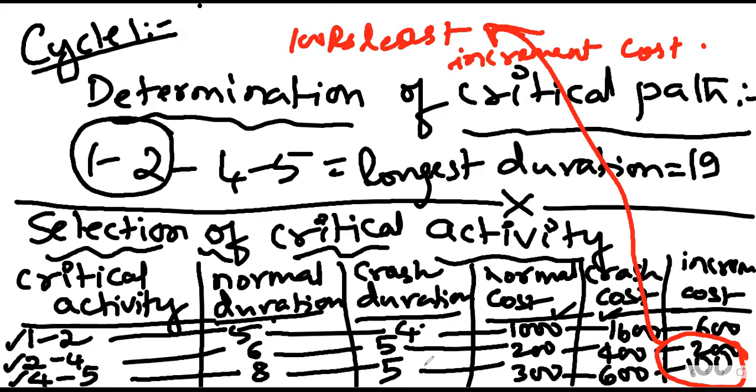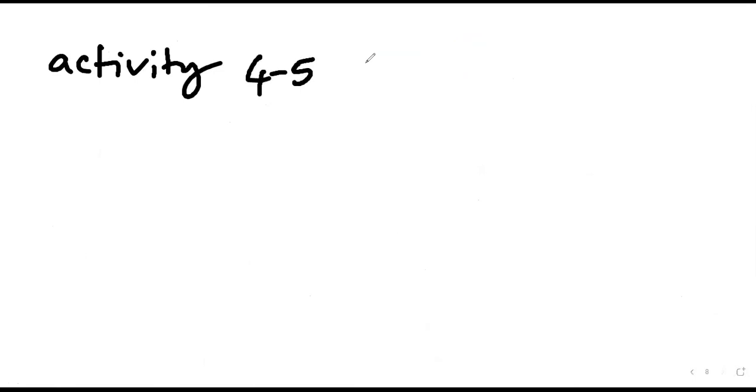For how many days are you going to reduce this activity? It is normally taking 8 days. We can finish this activity in 5 days. So a decision has to be taken as to whether we are going to reduce it by 1, 2, or 3 days.